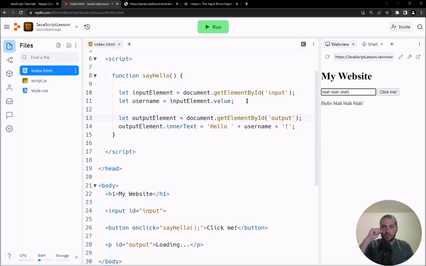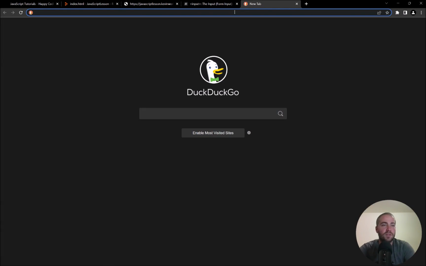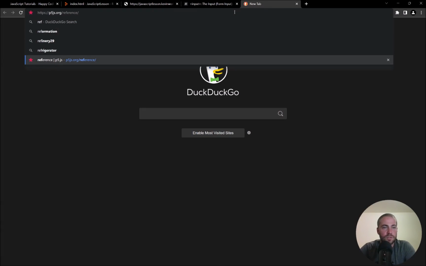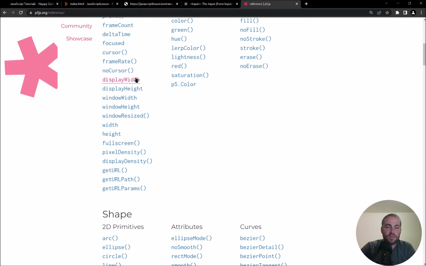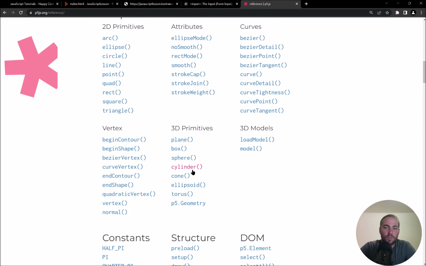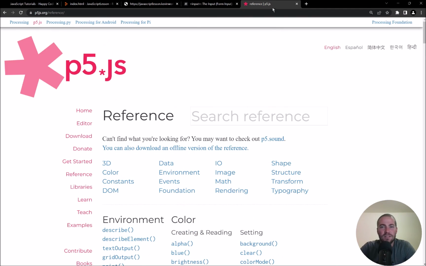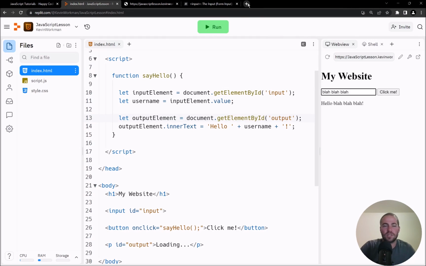Okay, so before I close out, I want to talk about how the heck did I know any of that. When we were learning P5, I used the reference page as sort of the source of truth because this was pretty much everything you can do in P5. Now, we are currently not using P5. We are using JavaScript, which is a different thing. So the P5 reference won't really help us right now. And there isn't really a single JavaScript reference because JavaScript is huge.